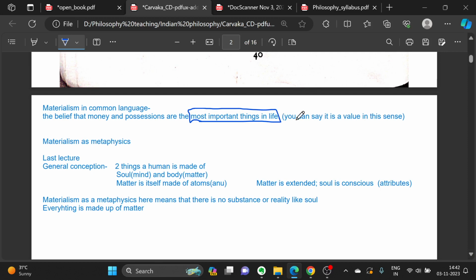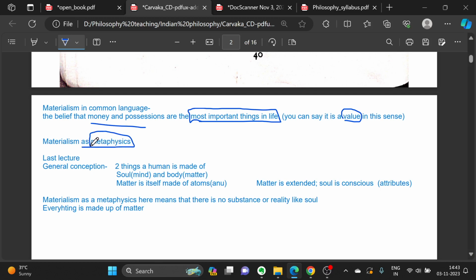Now, you can say that this is a kind of value system, right? That material possessions, money, all that is what we should aim for. So if you have any decision to take in your life, you will take it such that you can maximize money and possessions. Okay, that is materialism in common language. Now, materialism as metaphysics. What does that mean?